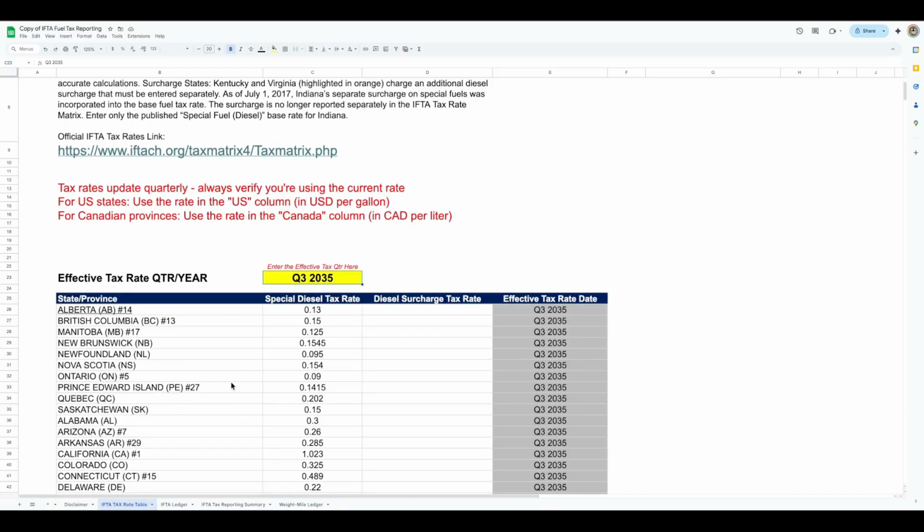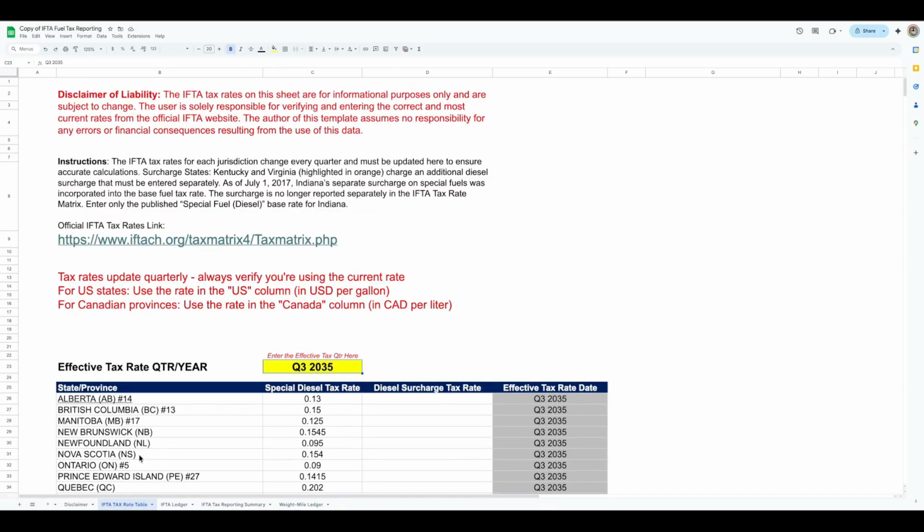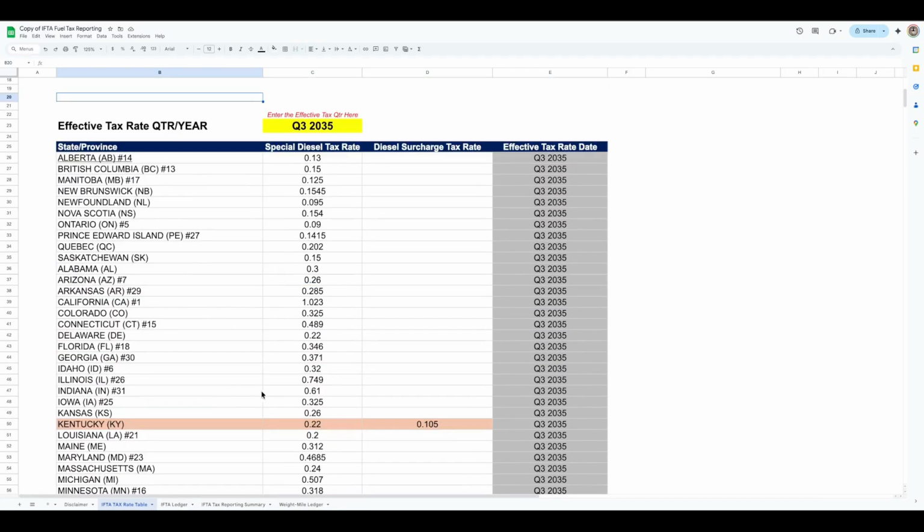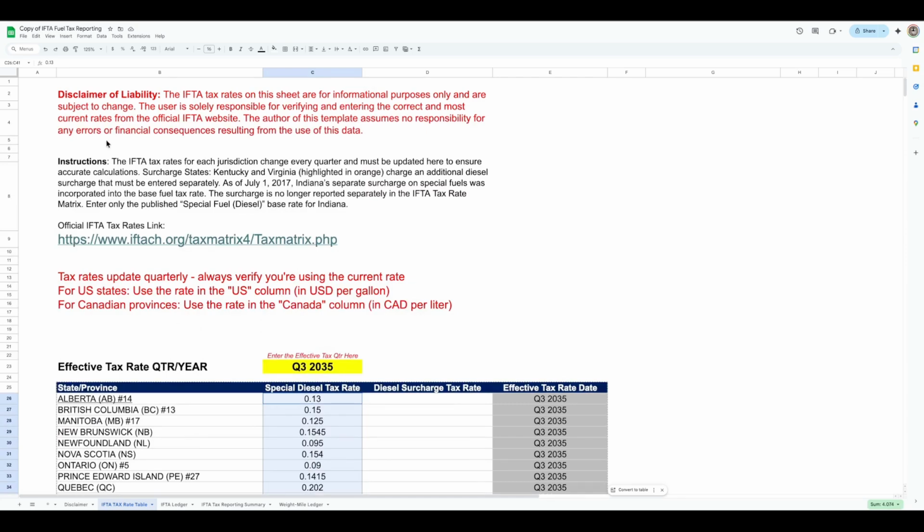All right, this is the second tab here. This is the IFTA tax rate table. IFTA tax rates change every quarter, so every quarter you have to update the tax rate. This is the table where you can come in and update the rate every quarter. Here I put some instructions, and here's a link to the IFTA website, so you can look up the rates per quarter.